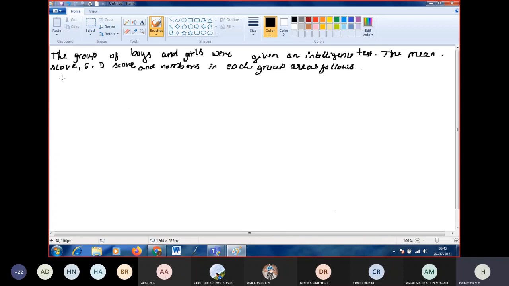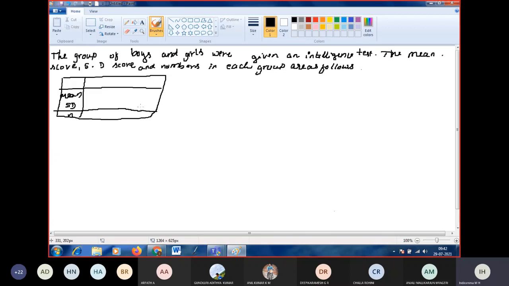So write down the data they are given. They are given mean, standard deviation and n values for the sample space, the samples. So here they are given mean, standard deviation and n values, for boys and girls.